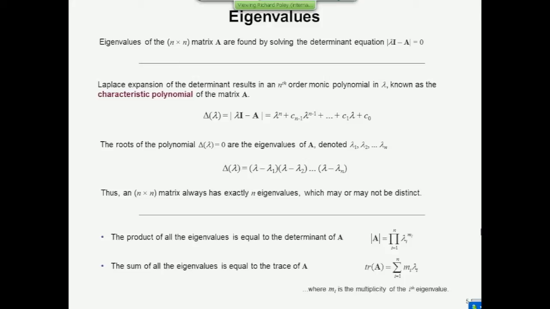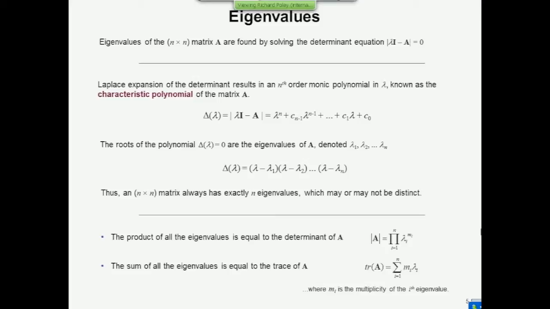Now, there's two easy ways of checking whether you found the right eigenvalues or not, and they rely on you finding the product. Right, so let's say you found what lambda 1 and lambda 2 and all the way up to lambda n are, but you're not sure that they're right. The easy way to check is calculate the determinant of A, and the determinant of A should equal the product of all the eigenvalues that you found. So if you found eigenvalues 1, 2, and 3, well, hopefully the determinant of A is 6, hopefully. If it's not, then you've made a mistake somewhere.